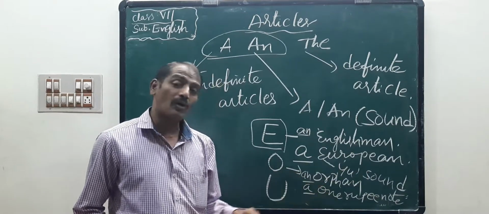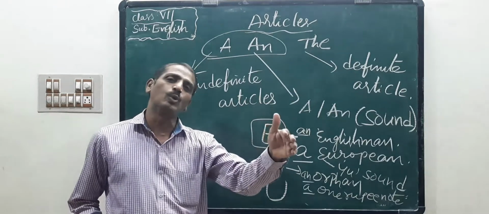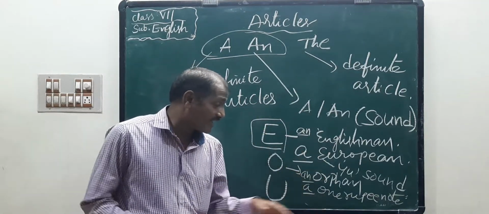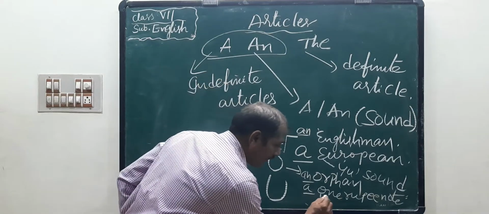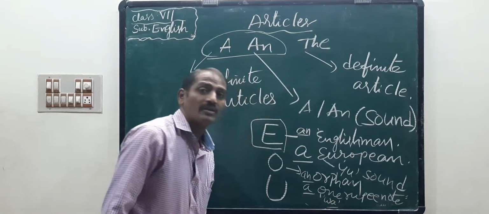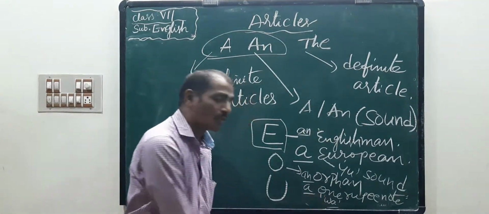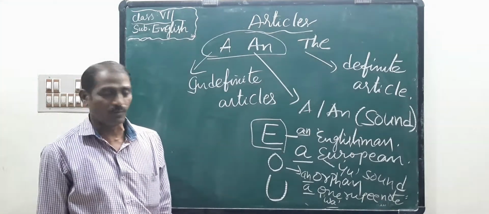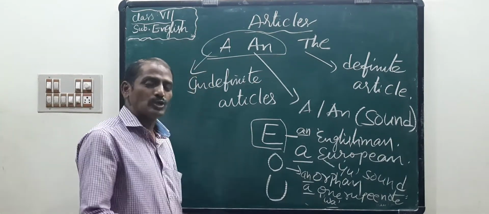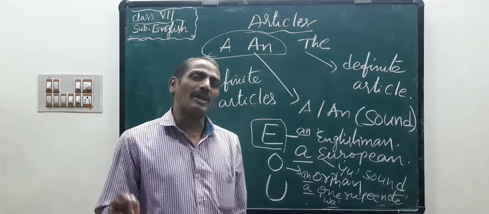Orphan has a sound which belongs to vowel sound, so an orphan. But one rupee has a wa sound, so a one rupee note.